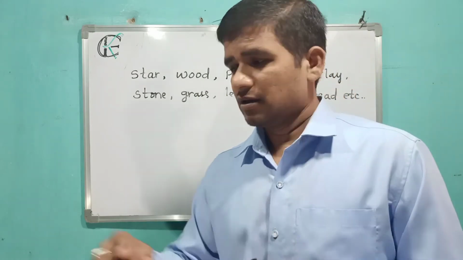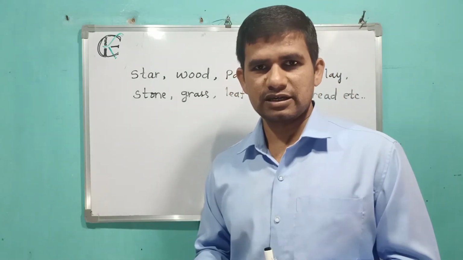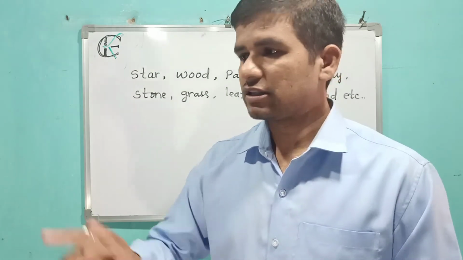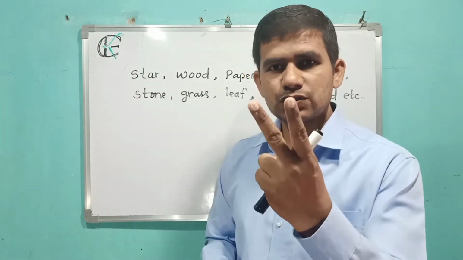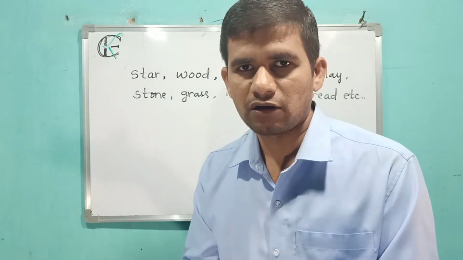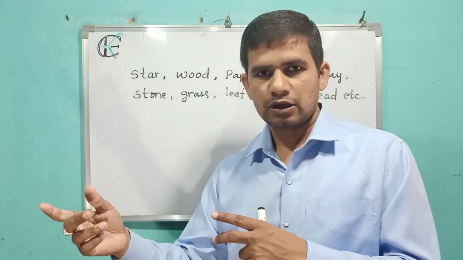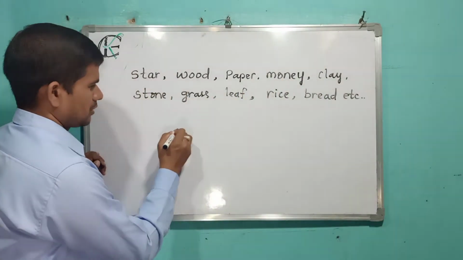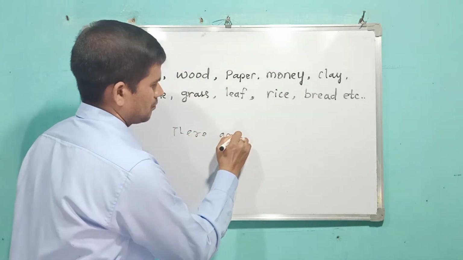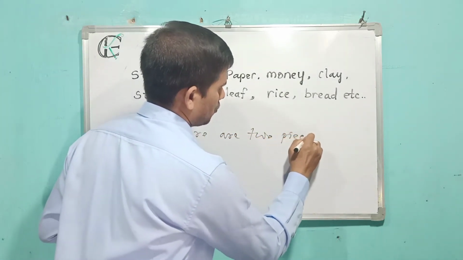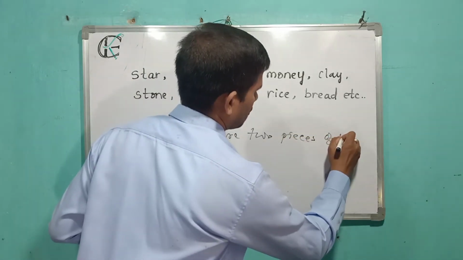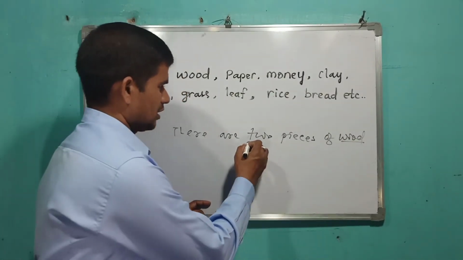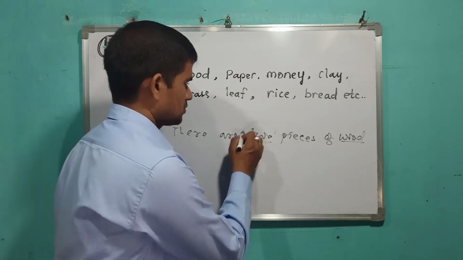On the other hand, you can say there are 2 pieces of wood. Yes, if there are 2 pieces, you can use the word 2 before the word piece, then it will be countable. Here the quantifier is 2. The word 2 we use for a countable noun. While you are using a quantifier before a noun, then there should be the word piece. 2 pieces of wood. Okay, you can write it. There are 2 pieces of wood. See, generally wood is an uncountable noun, yes, but here we use it as a countable noun because we use the word 2.